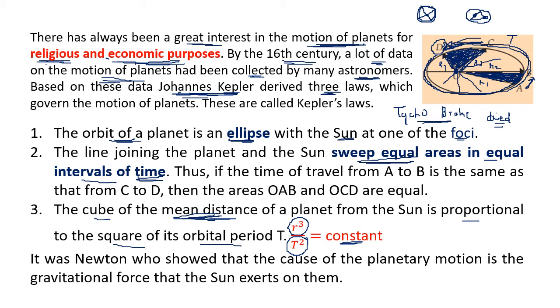So this data was known to us because of a lot of information collected by Tycho Brahe and Johannes Kepler. So the laws were known during the time of Newton. Now we see how Newton comes into the picture. Newton said now we exactly know how the planets move around the sun. We know now how the moon goes around the earth.